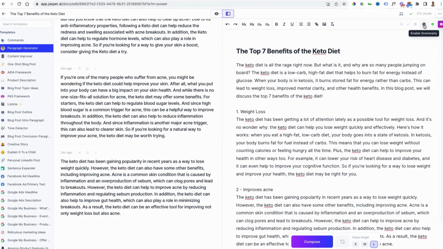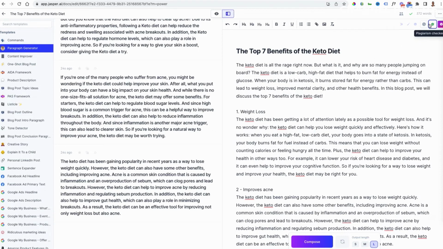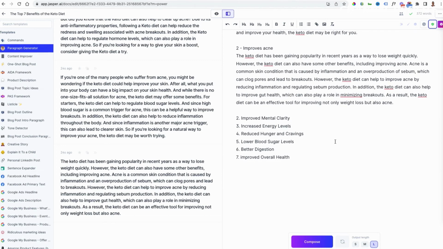It also links to Grammarly, and it also links to the plagiarism checker, which is Copyscape. So it links to Copyscape, so you can check that everything is original inside one tool. Now, this does require adding some money, but you can just add, say, $5, $10, and just as you would directly inside of Copyscape, you can check to make sure that your content is original. And when you're done, all you have to do is just copy and paste that into your blog document.